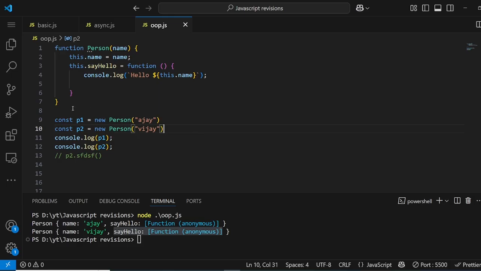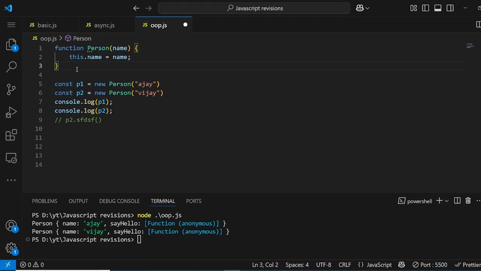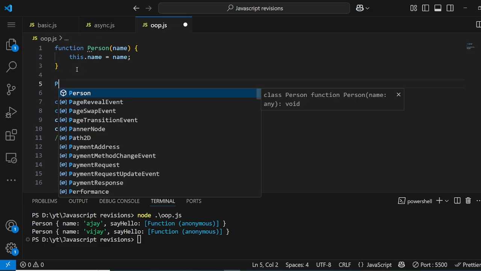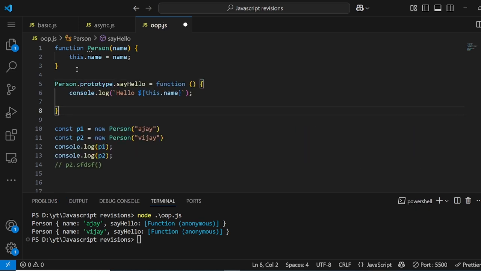So this is where prototype comes in handy. And how do we solve this problem, so that we can share the function without repeating it? Remember I said that in prototype we store the shared methods and properties. We know that this sayHello function is shared by every object. And as I said, everything in JavaScript is an object, so even functions are objects. So what we will do is Person.prototype.sayHello.